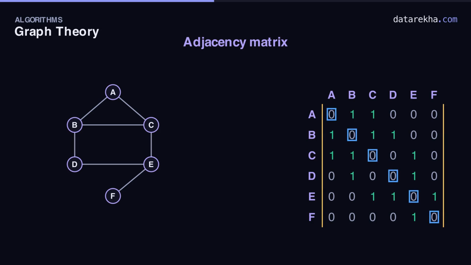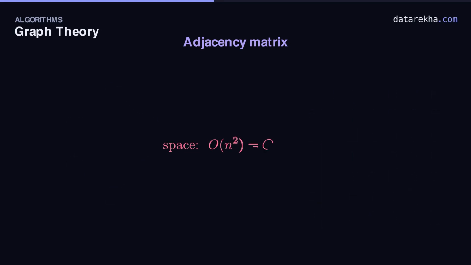There it is. The full adjacency matrix. Notice the diagonal is all zeros. No vertex connects to itself. And flip it across that diagonal and nothing changes. Symmetric. The signature of an undirected graph. What does it cost? It always uses n-squared cells, whether the graph is packed or nearly empty, order n-squared space. But checking if two vertices are connected is instant. Read one cell, order one. Fast to query, but memory hungry.